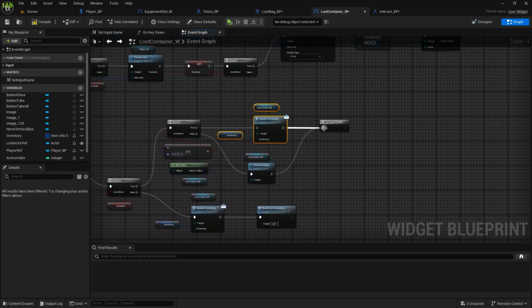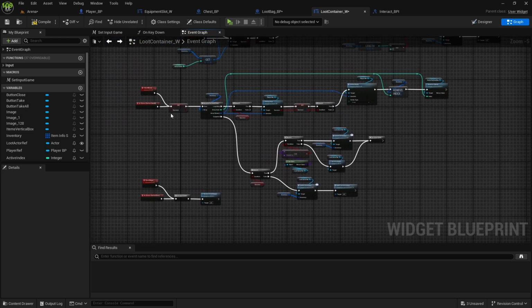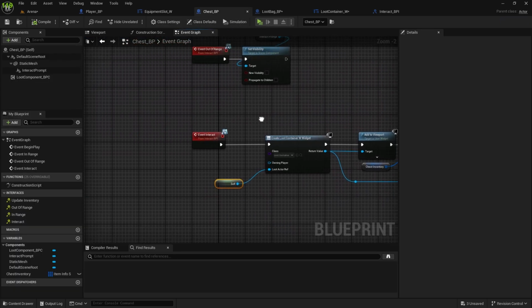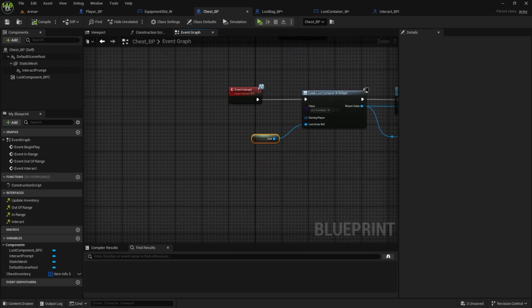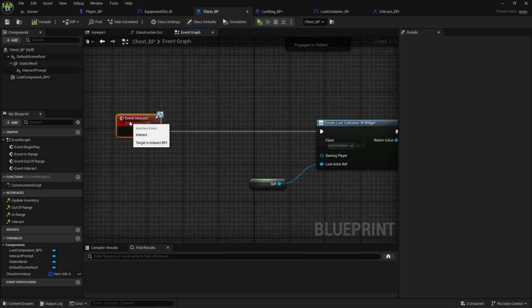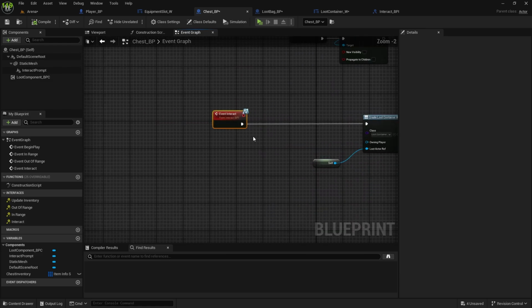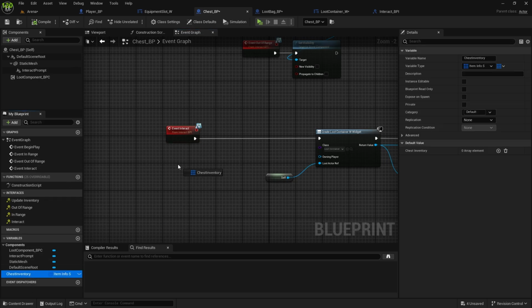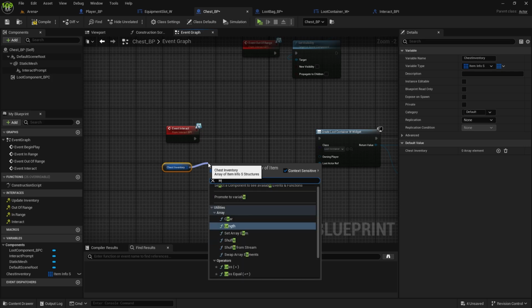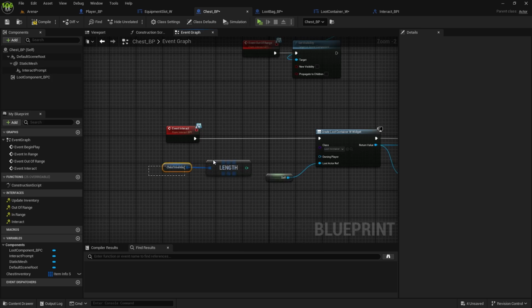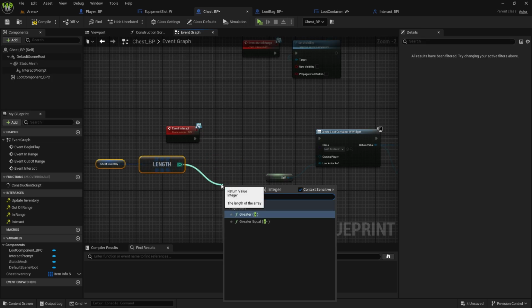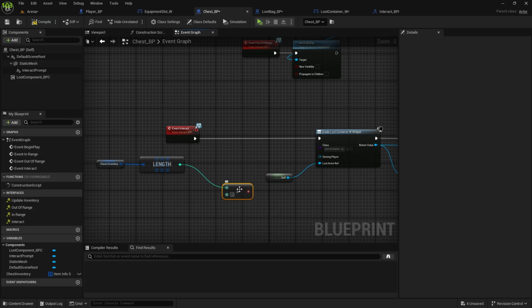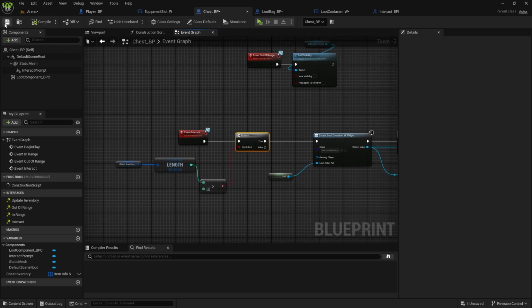And there is one more thing that will prevent us from reopening the chest, and that is when it's empty. We don't want to interact with it, so go to event interact and do the inventory. So chest inventory length is greater than 0. Then we do branch and we can interact, otherwise we don't do anything. Now compile and save.